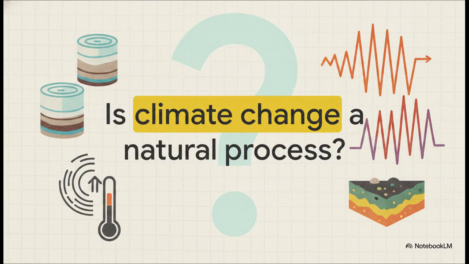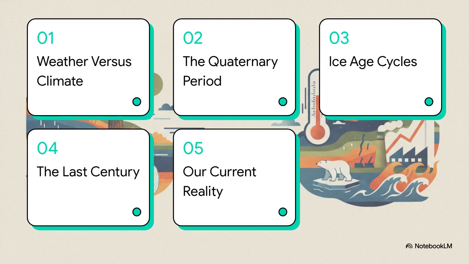Is climate change just a natural cycle? I mean, you hear this all the time, right? Well, to figure out if what we're experiencing right now is just Earth doing its normal thing, or if it's something entirely unprecedented, we need to look at the deep, deep historical data. To answer that, we're going to use this macro to micro zoom roadmap.